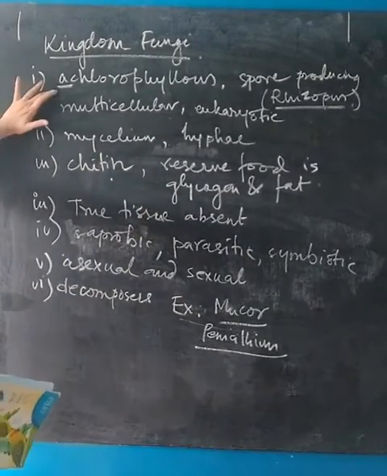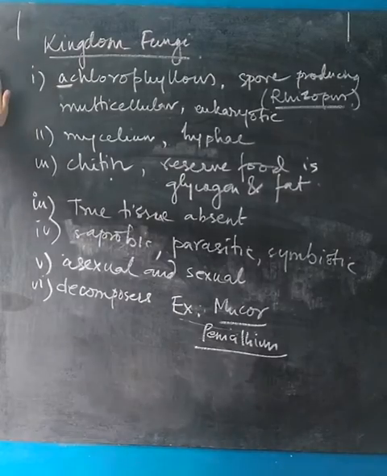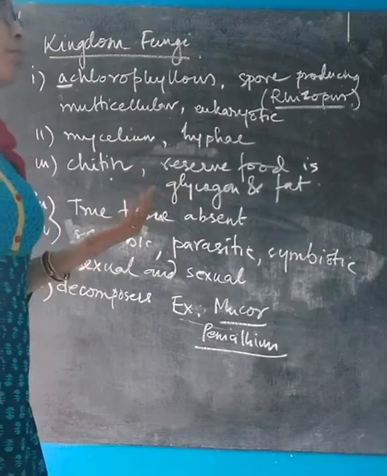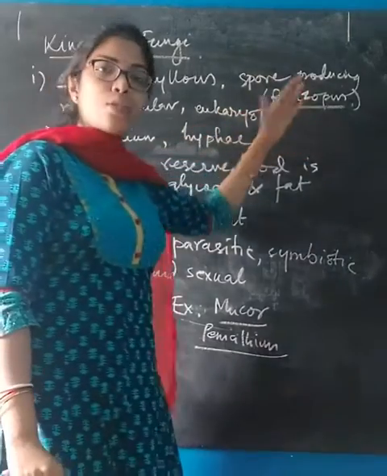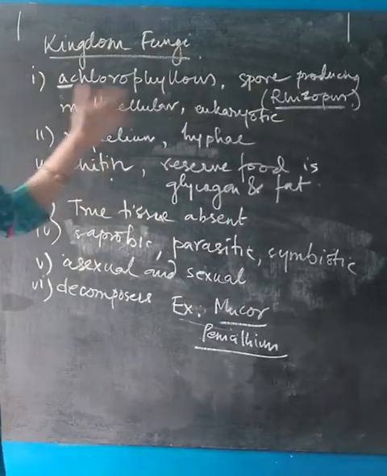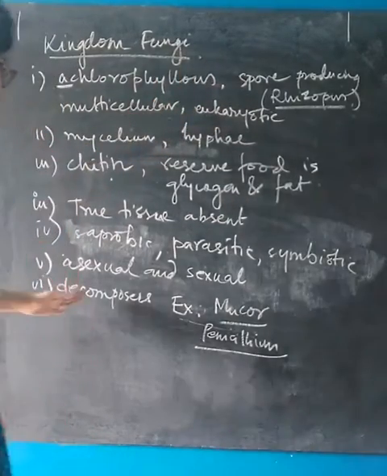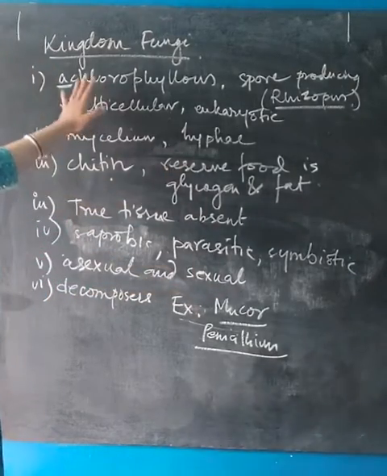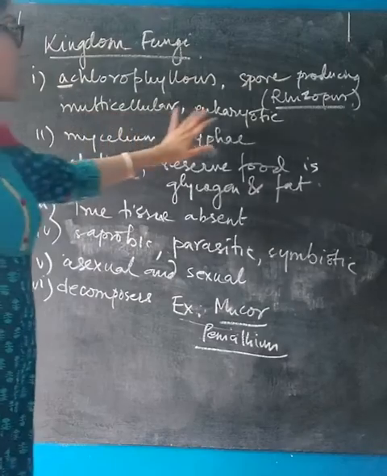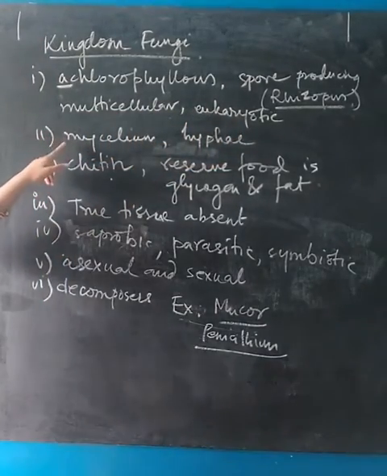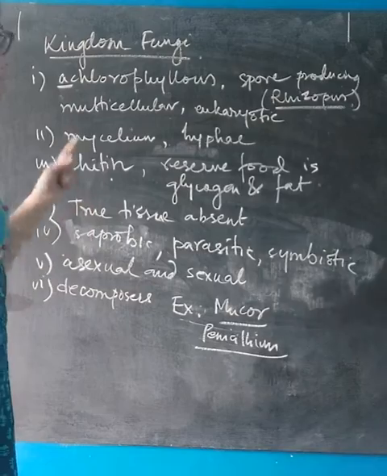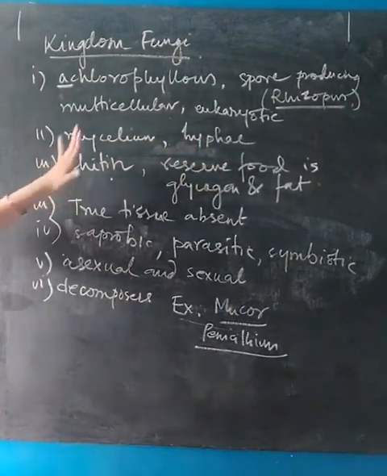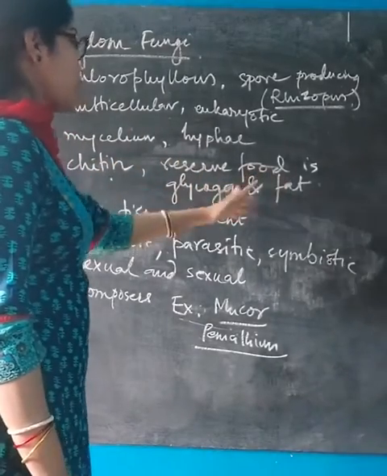They are achlorophyllous, means they do not contain chlorophyll in them. They are spore producing, that means they perform reproduction by formation of spores as in rhizopus, as we have read in class 8. They not only produce spores, because later on you get to know that they also reproduce sexually. So, achlorophyllous, spore producing, multicellular and eukaryotic. The vegetative body is known as mycelium, and the branches of mycelium are known as hyphae. The cell wall is made up of chitin. The reserve food is glycogen and fat.